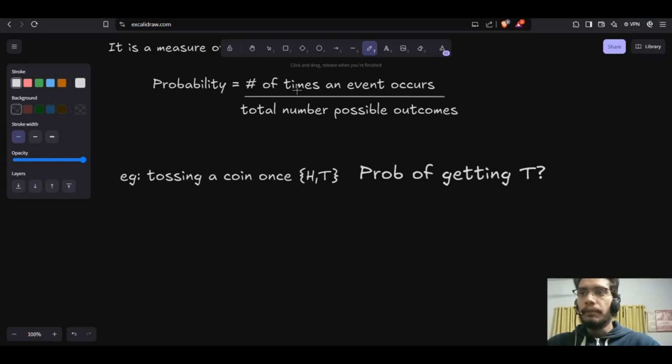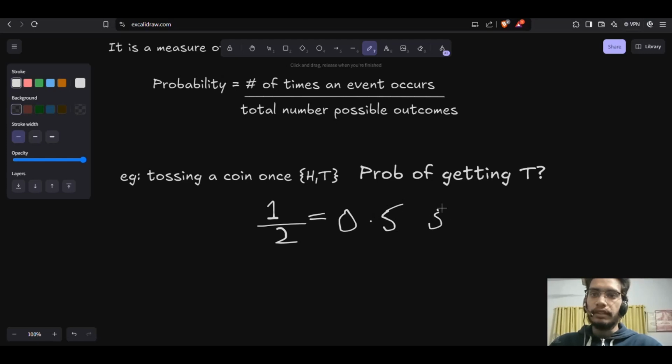So what do we have? The number of times an event occurs. We want a tail, so the tail is only one time, divided by the total number of possible outcomes. The total number of possible outcomes is all of the elements present in your sample space, that is head and tail. So there are two events in your sample space. Basically your probability is 0.5, or in percentage, 50%. It is quite simple. So the probability of getting a tail when you toss a coin once is 50%.